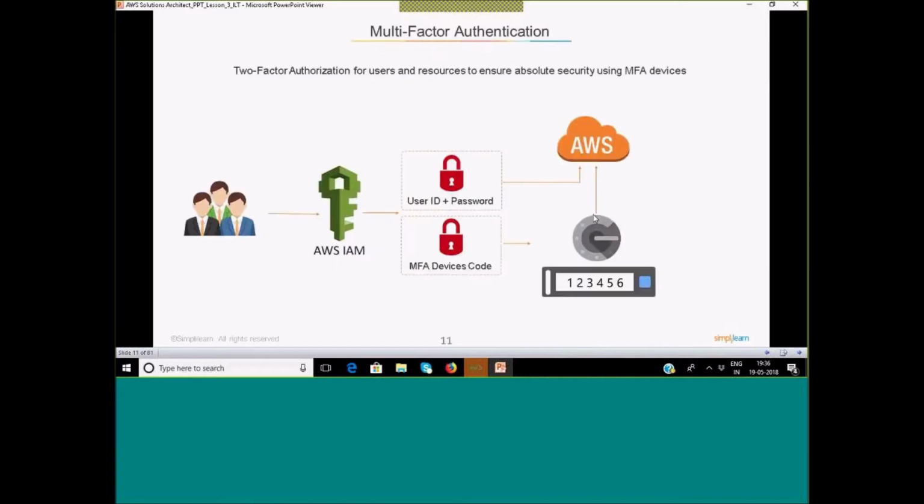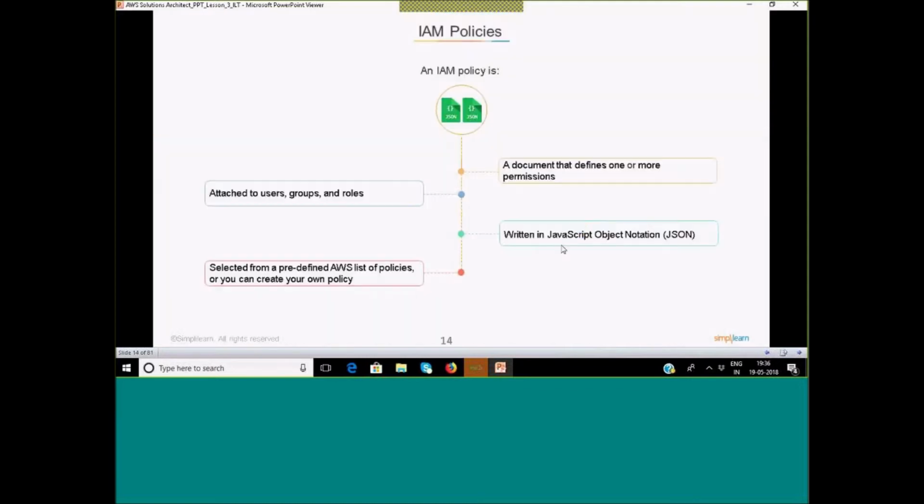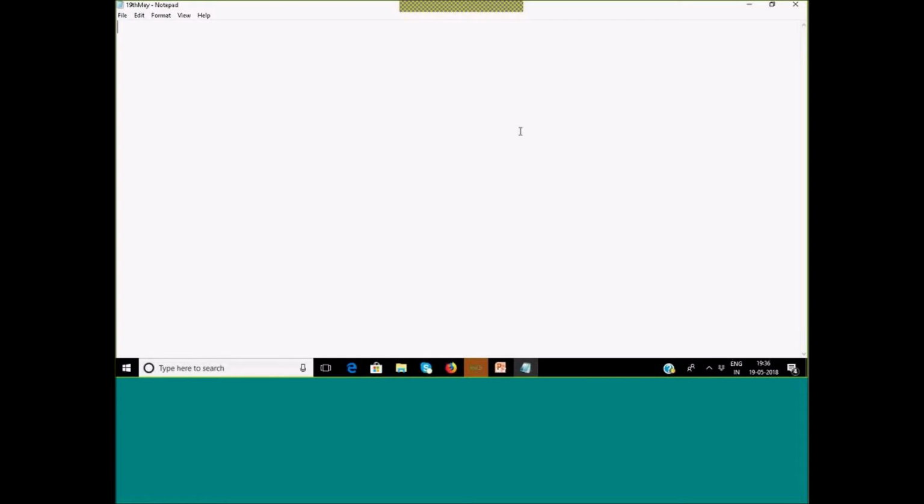What is PCI DSS? We discussed multi-factor authentication, password policy, right? And then the policies. I will open a document and pen down the things. In the IAM topic, we have four important things: users, groups, policy, and role. These are the four things which we are going to discuss in IAM.